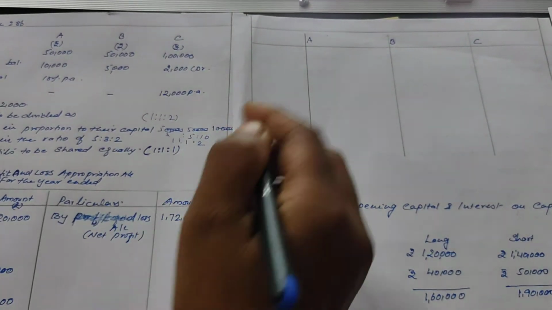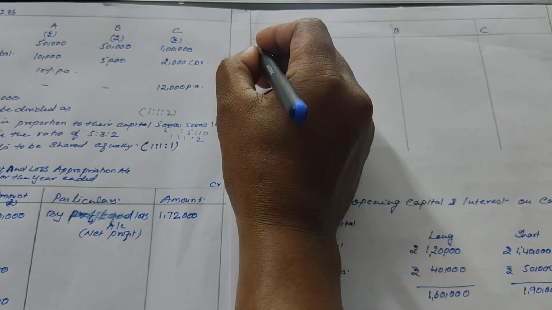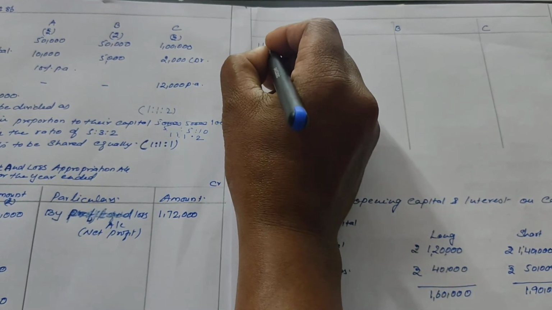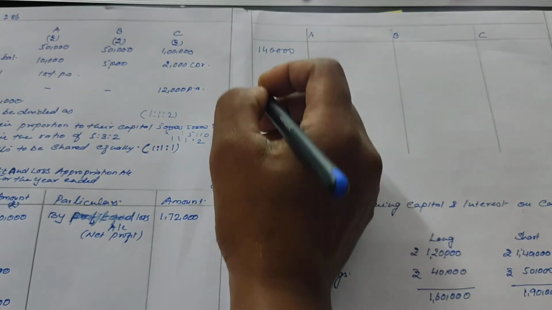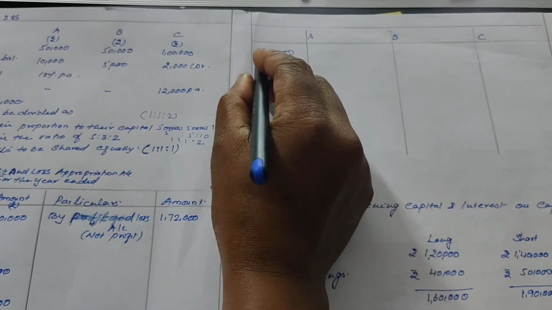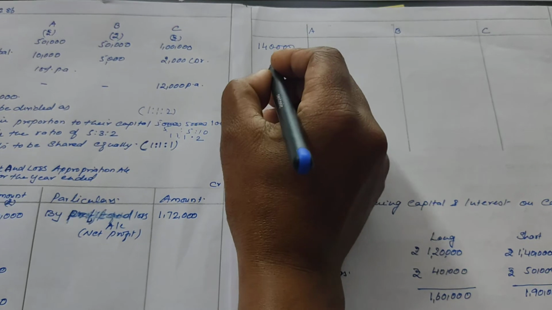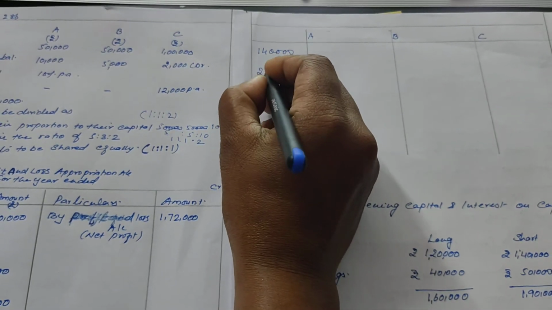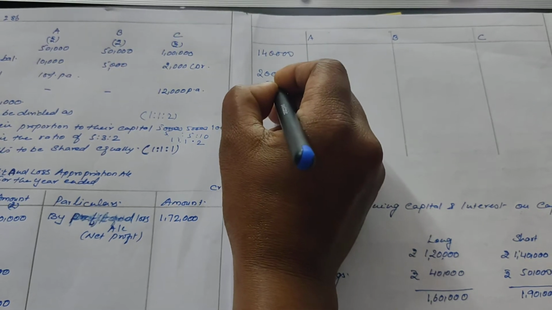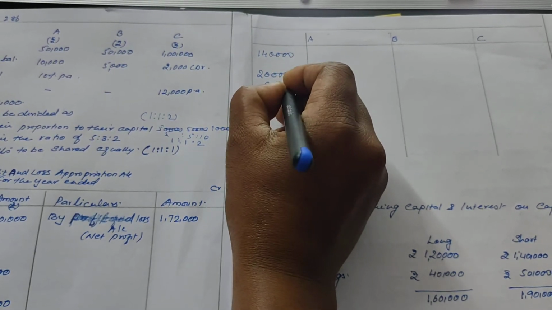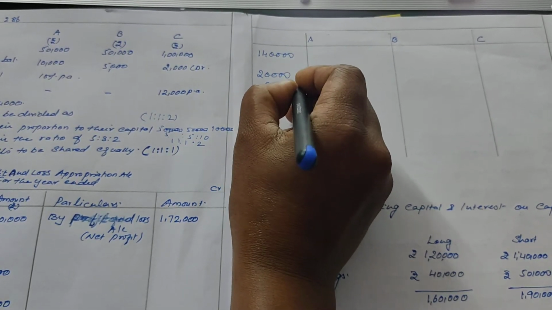Now let's see here. Our divisible profit is 1,40,000. Out of this 1,40,000, 20,000 will be distributed in their capital ratio. We calculated it, that is 1:1:2.